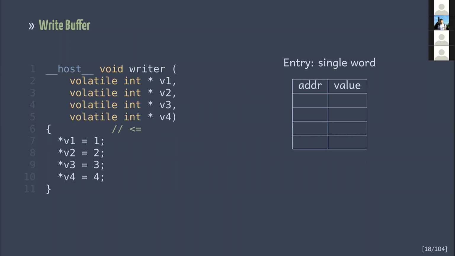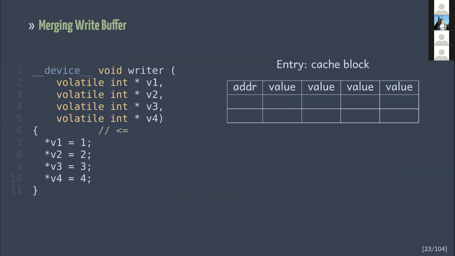In order to understand this behavior, we need to look at the FIFO write buffer closer. Before the writer issues any instructions, there is no entry in the write buffer. And after issuing the last instruction, the write buffer looks like that. In other words, in the FIFO write buffer, writes will occur in thread's order. On the other hand, each entry in the merging write buffer corresponds to a cache block. Writing to the first variable fills part of the first entry in the merging write buffer. The second write will fill the second entry, just like before.